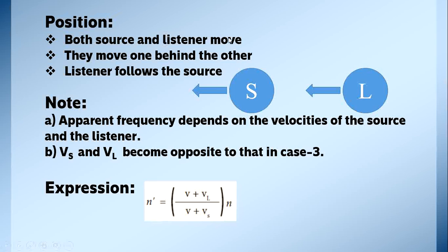Both source and listener move. They move one behind the other. Listener follows the source. So apparent frequency depends on the velocities of the source and the listener. So Vs and VL become opposite to each other. So the expression becomes N dash is equal to (V plus VL) by (V plus Vs) into N. This is the previous condition.